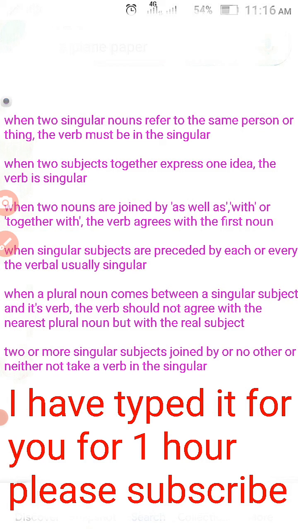Two or more singular subjects joined by or, nor, either or, neither nor, take a verb in the singular. Neither Deepa nor her brother was there. See here, we are taking only one. We are considering only one fellow. Neither Deepa nor her brother, Deepa or her brother, like that we are considering. Means only one fellow. One fellow means singular. Then verb should be singular.